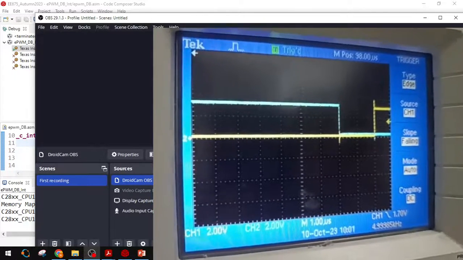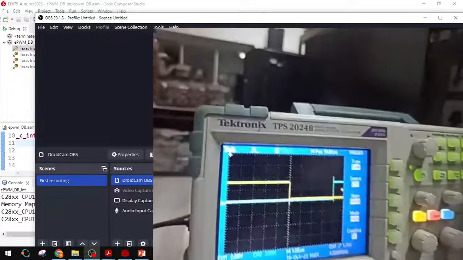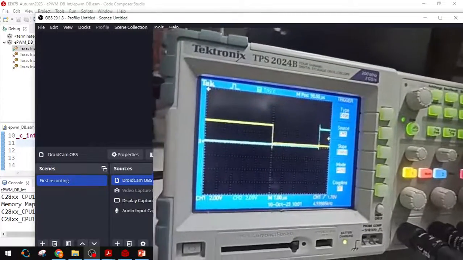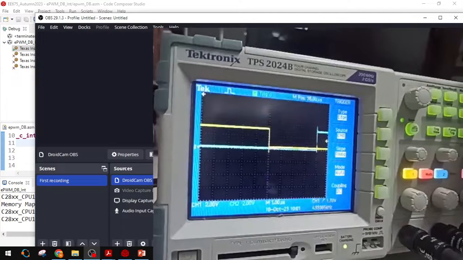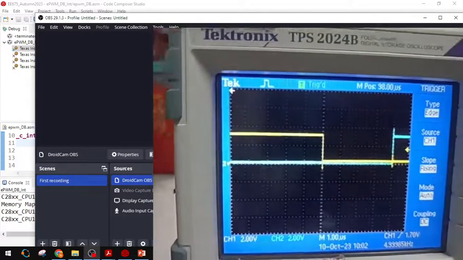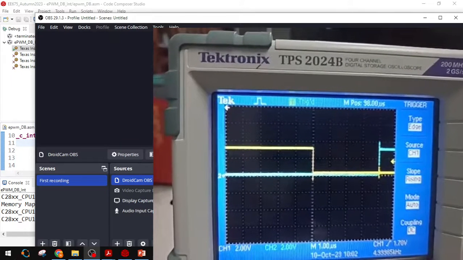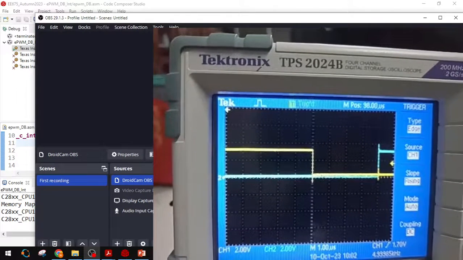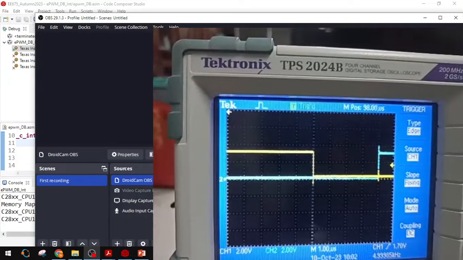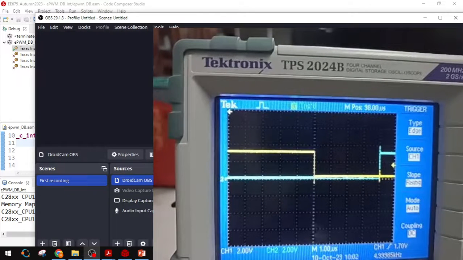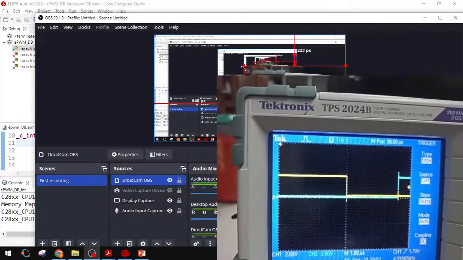What about the falling edge delay? This one. Falling edge delay is 4 divisions, right? Here 1, 2, 3, 4. So 4 microsecond falling edge delay to the channel 1. Okay, these are the gate pulses.